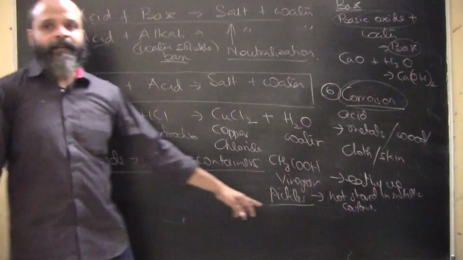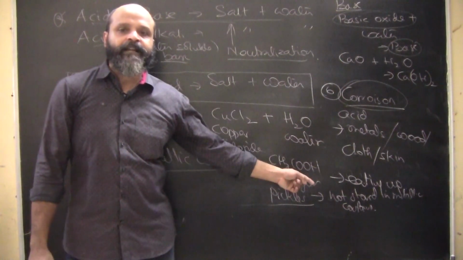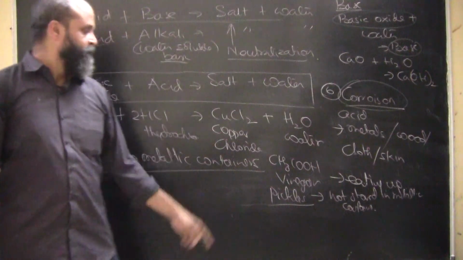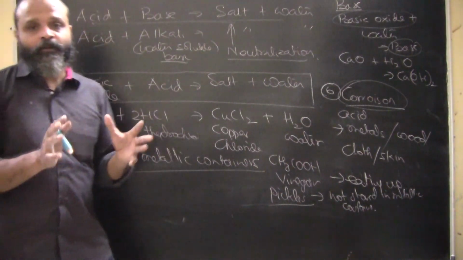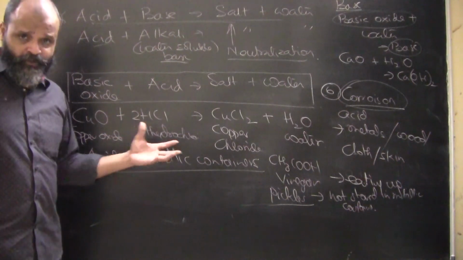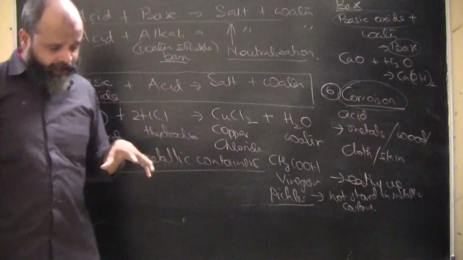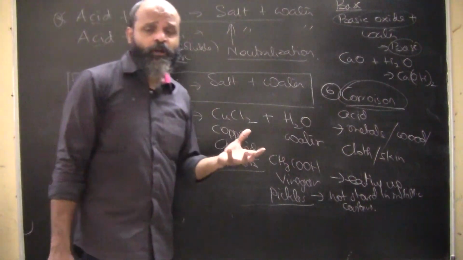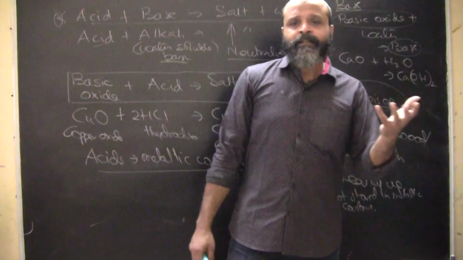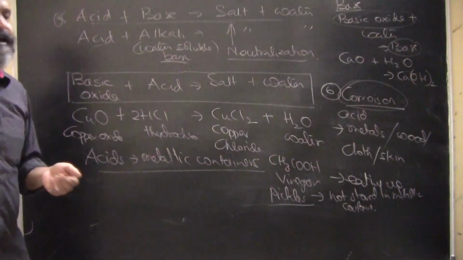So vinegar is basically an acid, and if you happen to store it in metallic containers, it will have a corrosive effect. So you will have to store it in glass containers, or you will have to use some kind of plastic to store it. Otherwise pickles cannot be stored in metallic containers. Even if you go to a shop to buy pickle of any kind, you will find that the container in which you are getting the supply will not be a metallic container.